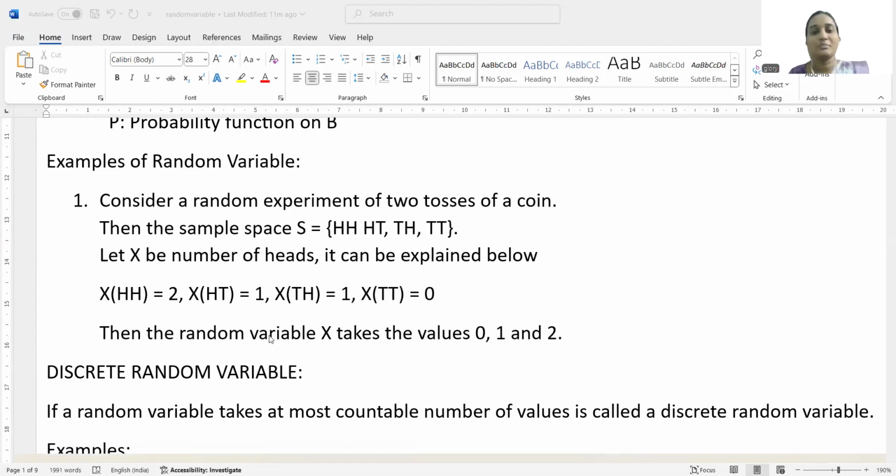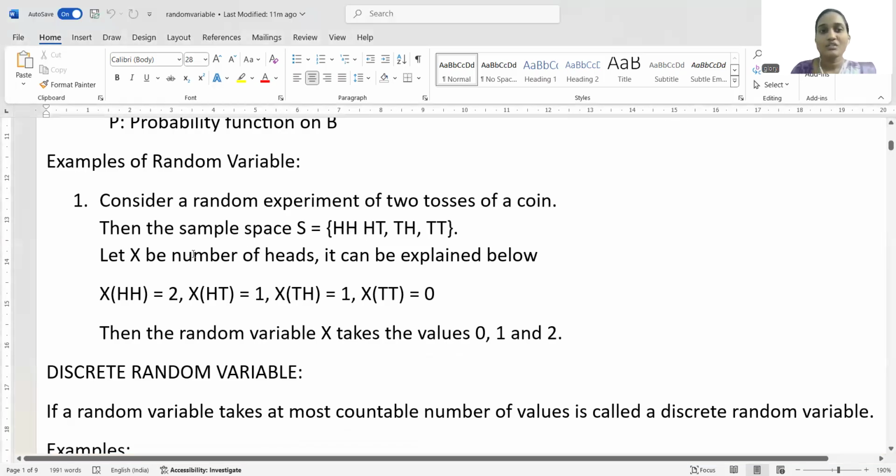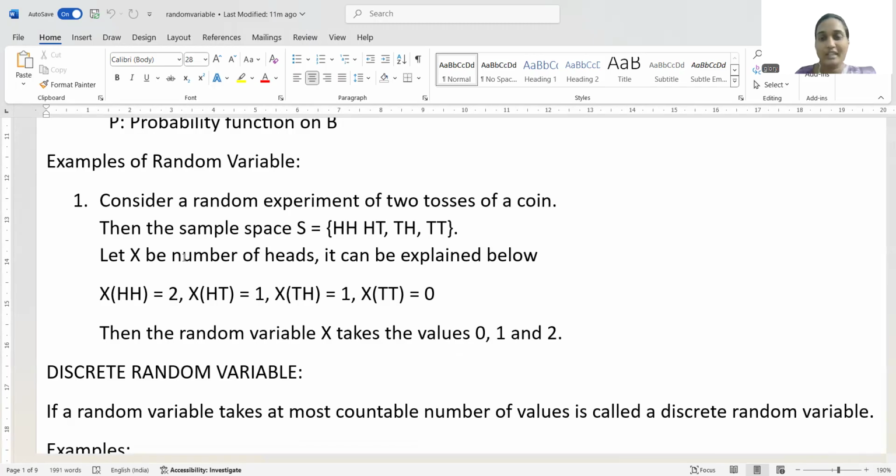So the sample space will be HH, HT, TH and TT. X is a random variable which takes the value of the number of heads. It can be explained below.